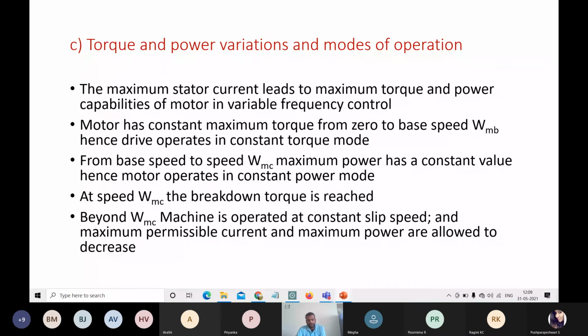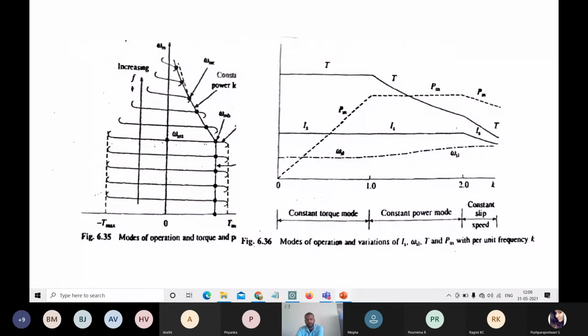Those things are given in this graph: the torque and power variations for a given stator current, for frequency values below the rated frequency and above the rated frequency. When the stator current has the maximum permissible value, it gives the maximum torque.